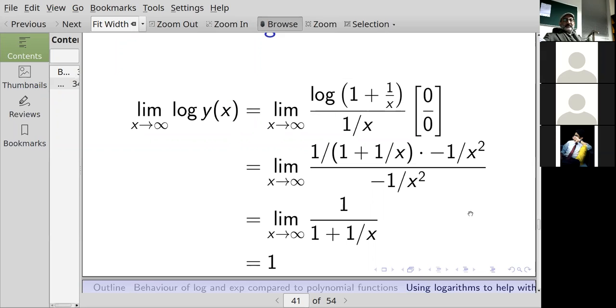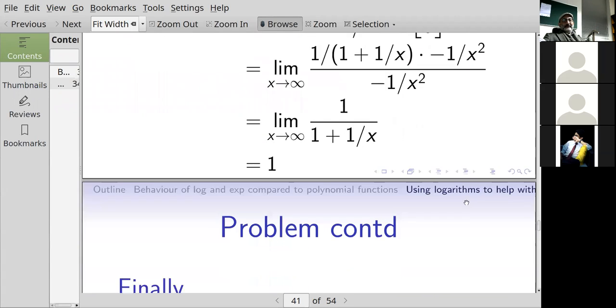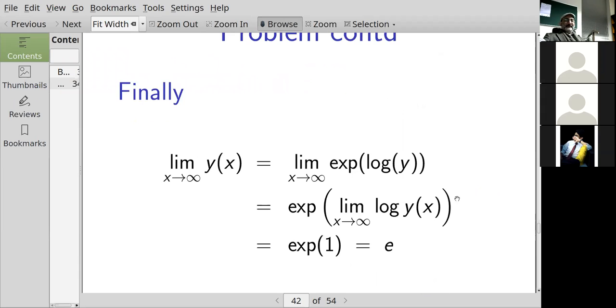Okay. So if the logarithm of y is tending to 1, then what is y going to? 0, I guess. It's going to e, sir. e to the power of 0 is equal to 1, I guess. No, never mind. Okay.